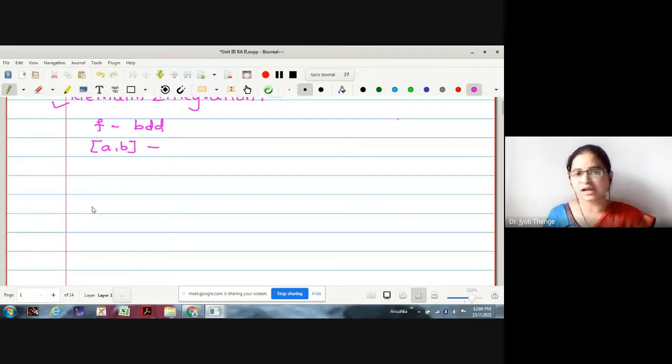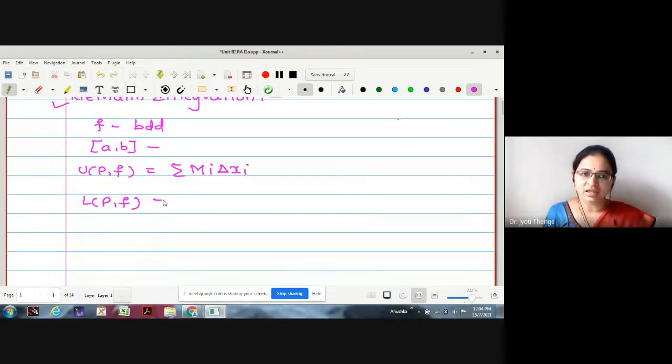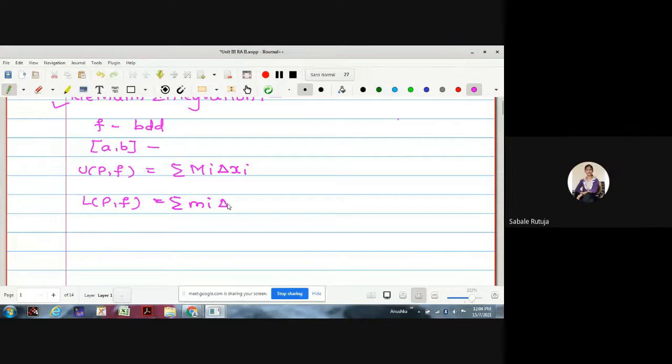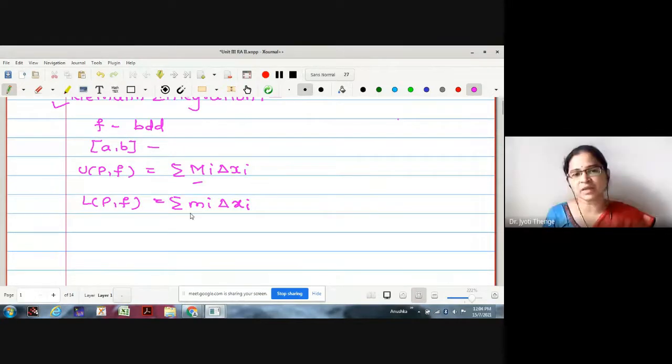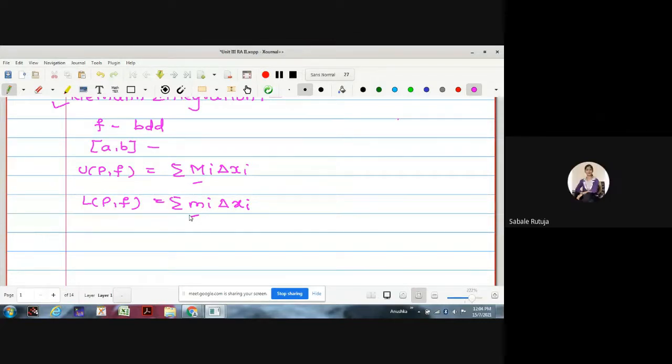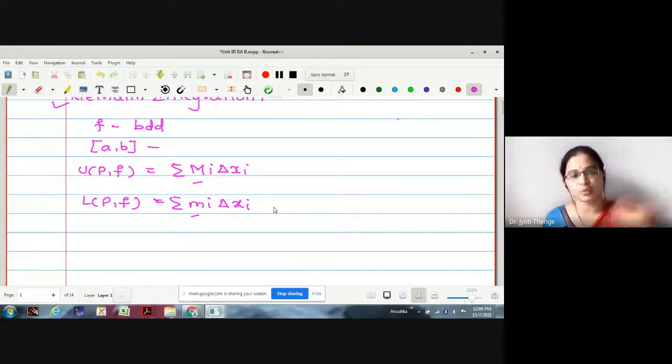And what is the procedure? Let us just quickly revise. In order to find out Riemann integration, first we were finding the upper sum, then we were finding the lower sum. Now, what is the upper sum? Summation capital Mi delta xi. That of the lower sum is summation small mi delta xi. What are capital Mi and small mi? Supremum of the function over the ith subinterval of the given partition.